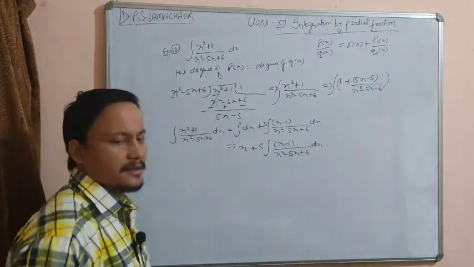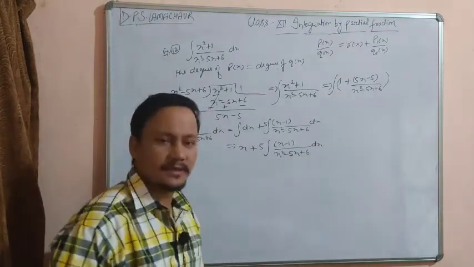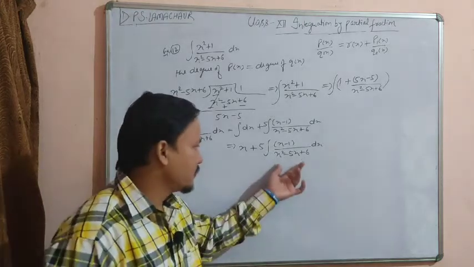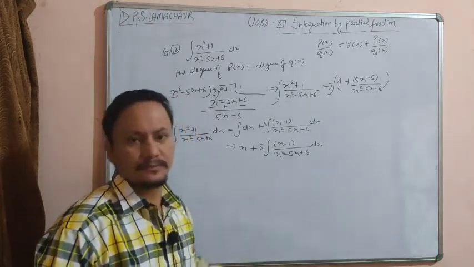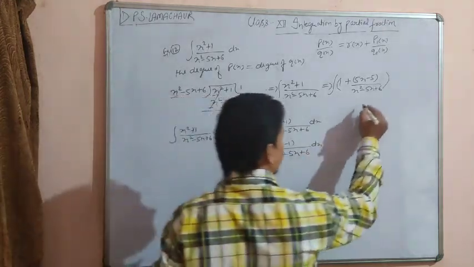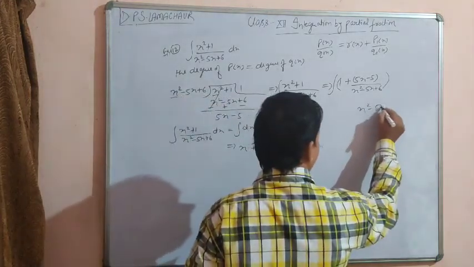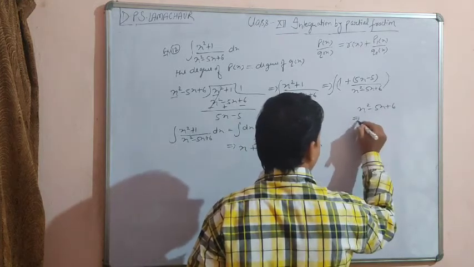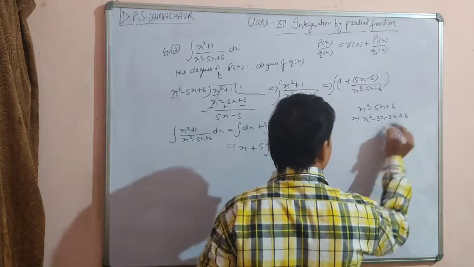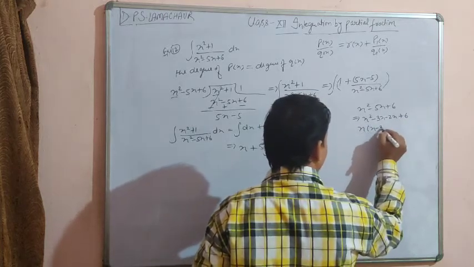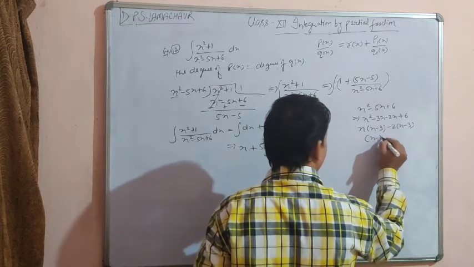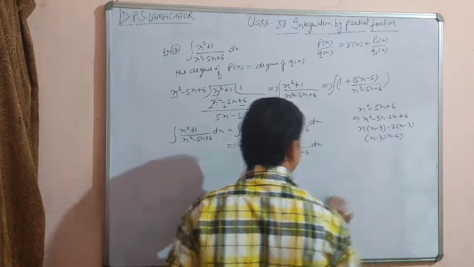अब क्या करना बेटा, इसका तो simply x हो जाएगा, इसका integration हमें find करना पड़ेगा. कैसे find करेंगे इसका integration? Now first we will factorize it. Factors of the denominator we will find. So x square minus 5x plus 6 is x square minus 3x minus 2x plus 6. Taking x common we get x minus 3, taking minus 2 common we again get x minus 3. So the factors are x minus 3 and x minus 2.